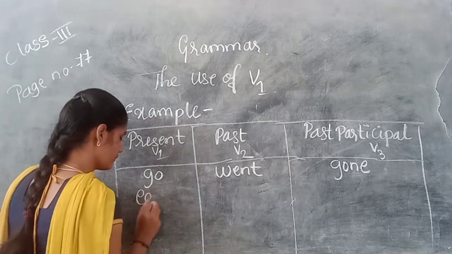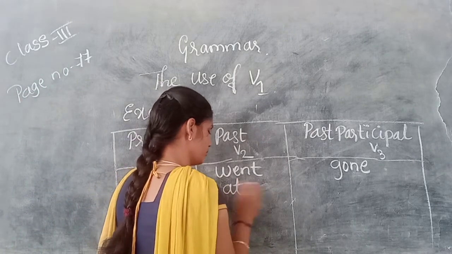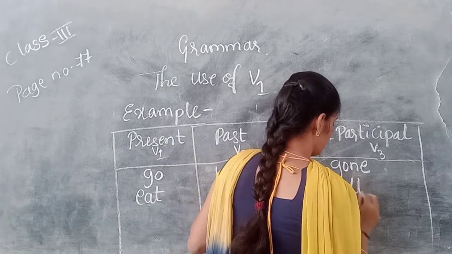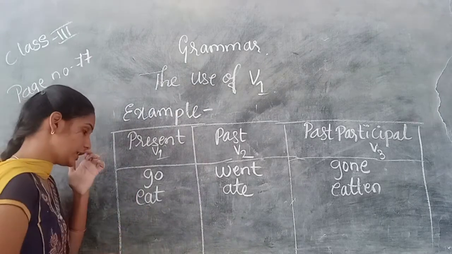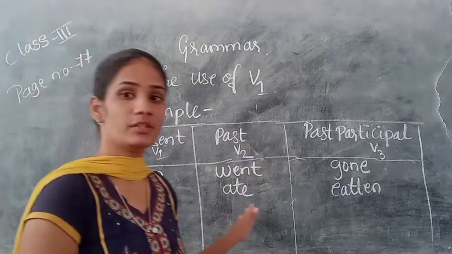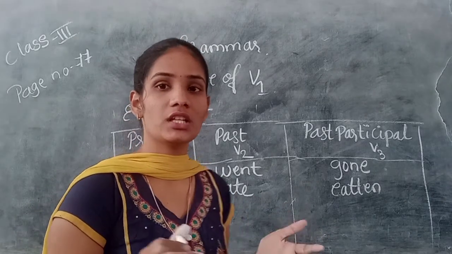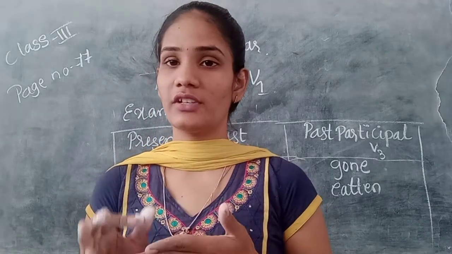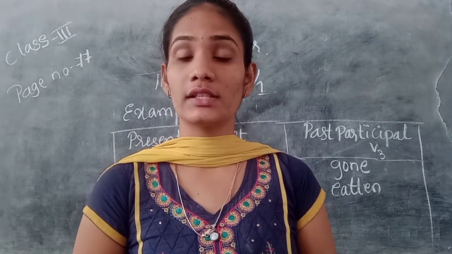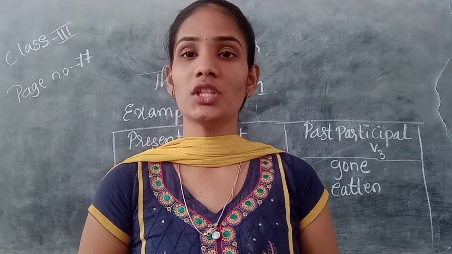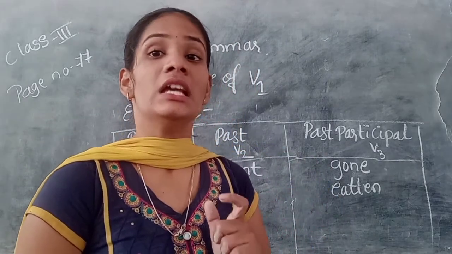Eat, ate, eaten. Okay. So these are the irregular verbs. Irregular verbs in the sense which change in their spelling. While converting V1, V2, V3, those verbs change in their spellings and pronunciation. So such kind of verbs are known as irregular verbs.